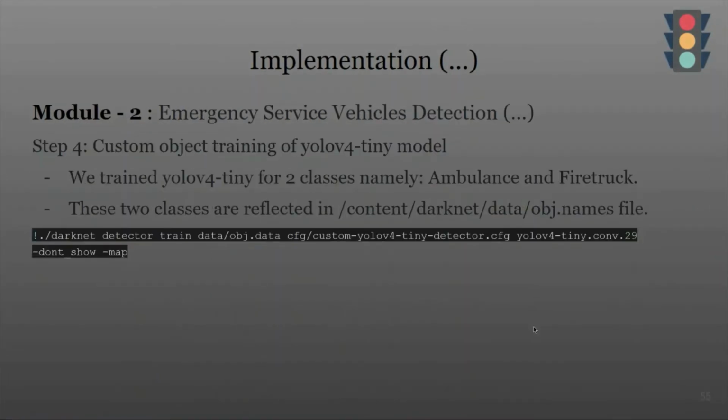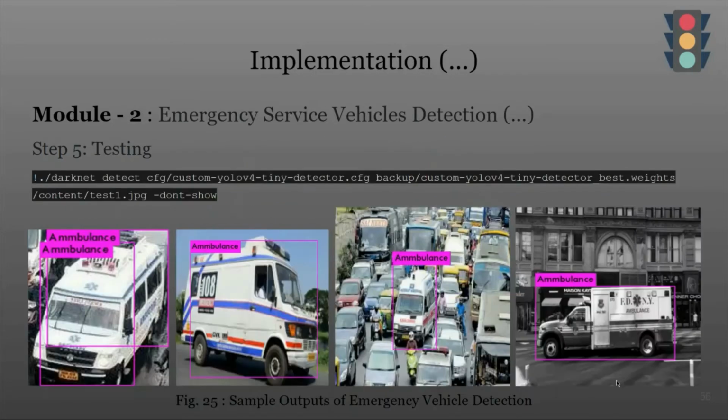In this module, the YOLOv4-tiny model is trained on the Darknet framework for two classes, that is ambulance and fire truck. What it will do is detect these two, ambulance and fire truck, on the junction, and give them priority access for that particular lane. After training our YOLOv4-tiny model, we got an accuracy of 90.6% on the testing dataset. And as you can see, these are the outputs we have obtained.